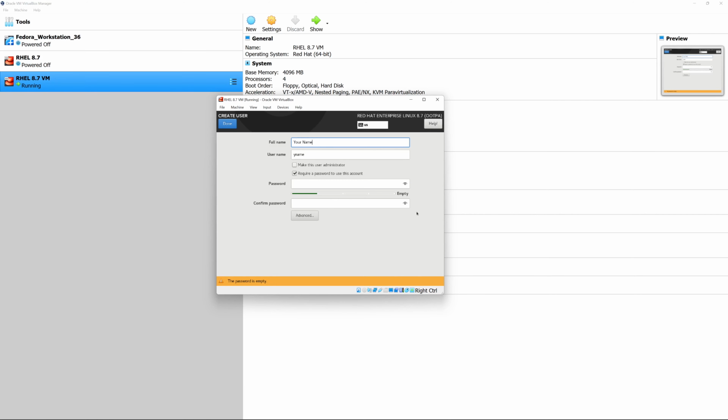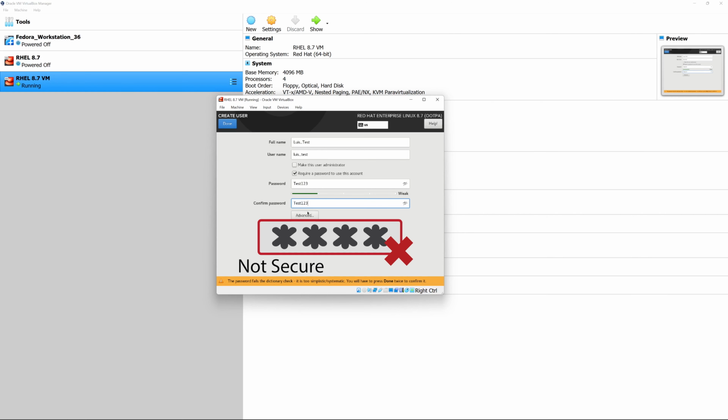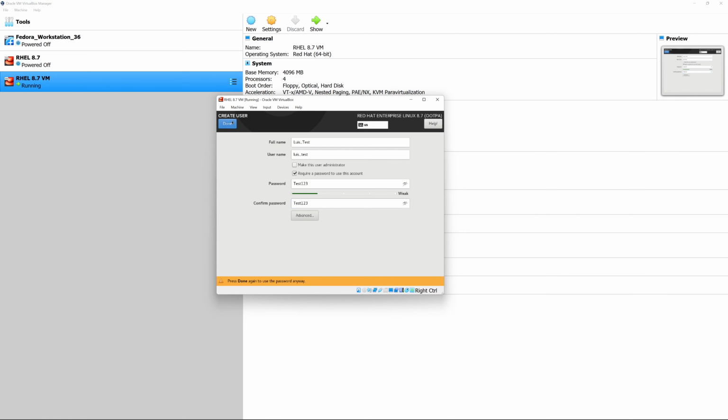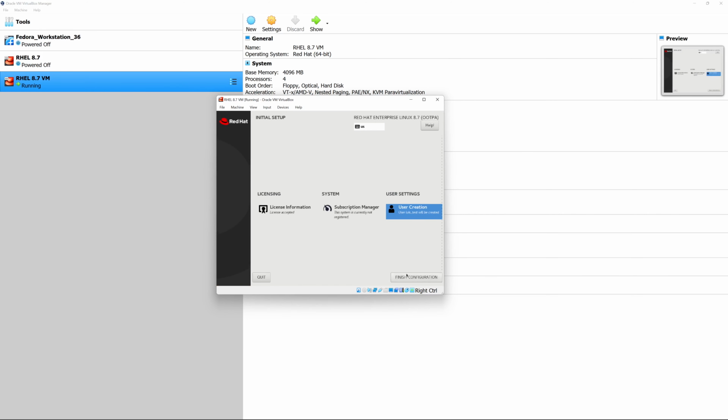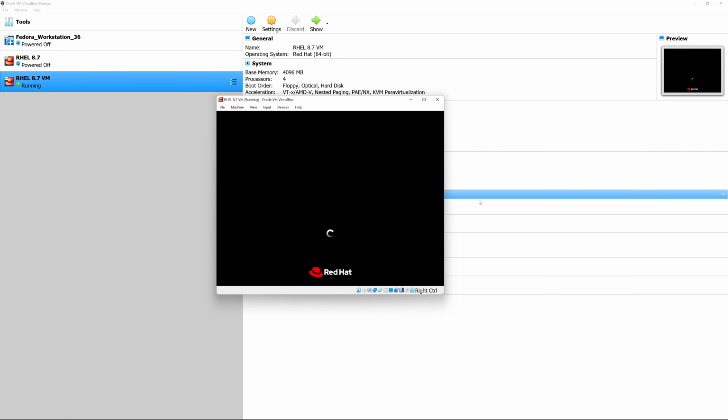And here's where you're going to actually create a user for the operating system. In my case, I'm just going to call this Lewis Test, and I'm going to go ahead and give it a username and password. And once I'm done with that, I'm going to go ahead and click done. And once I'm done with that, I'm going to go ahead and click on finish configuration, and I'm going to give the machine a second or two to come up to the splash screen.